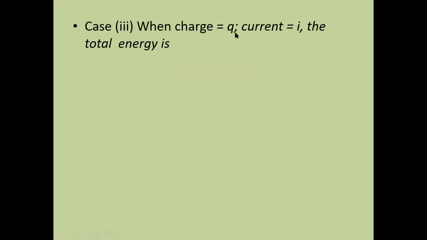Now we'll go for case 3. The charge is Q, and the current is also flowing in the circuit. So the total energy epsilon is equal to Q square by 2C plus half L i square. It is partly magnetic and partly electrical.